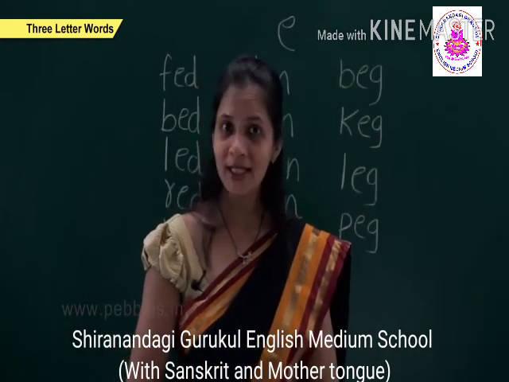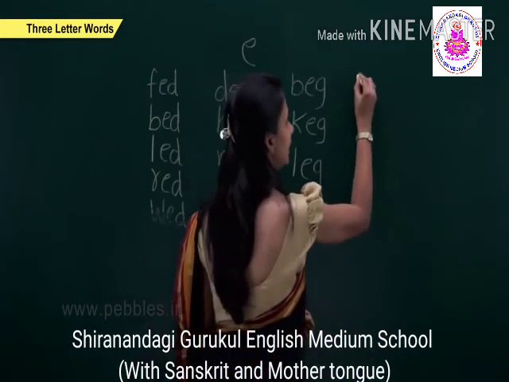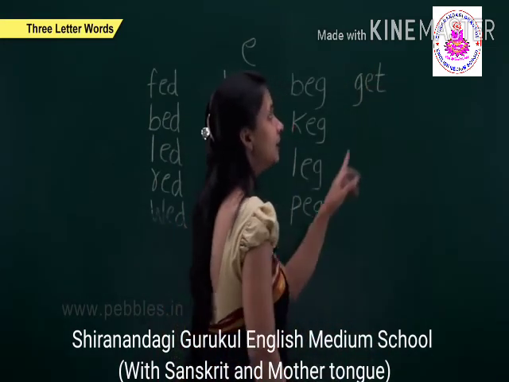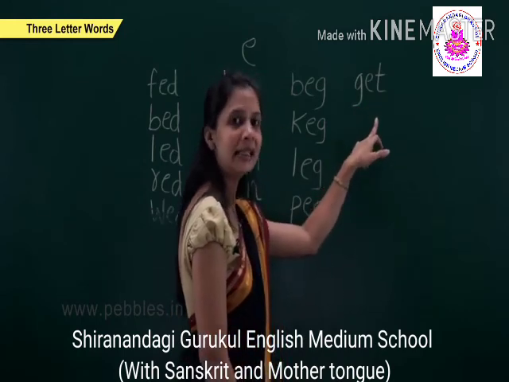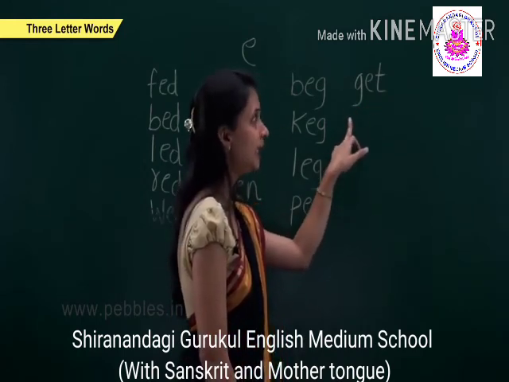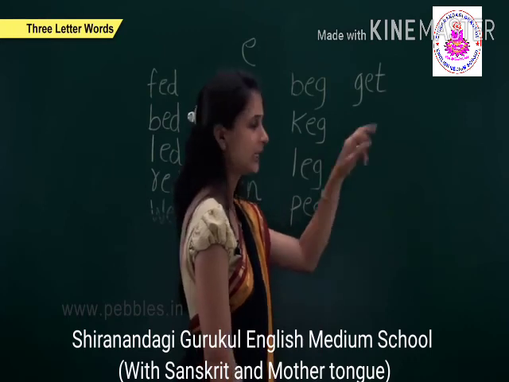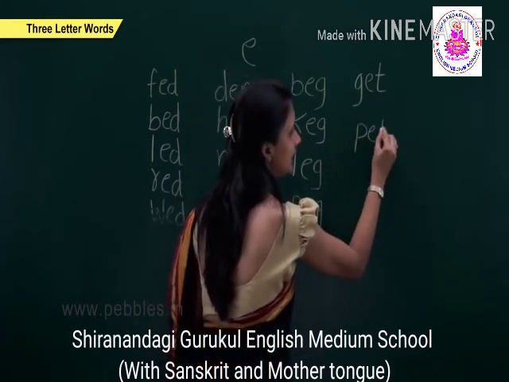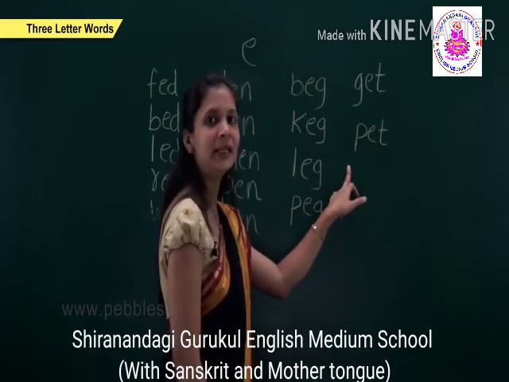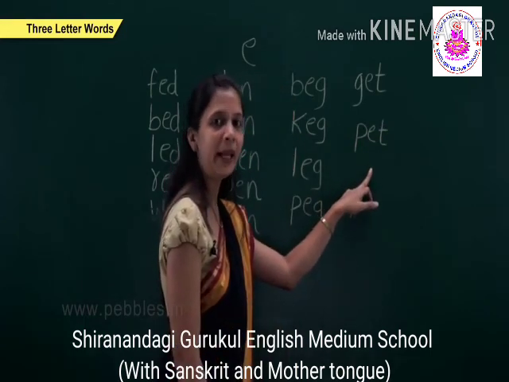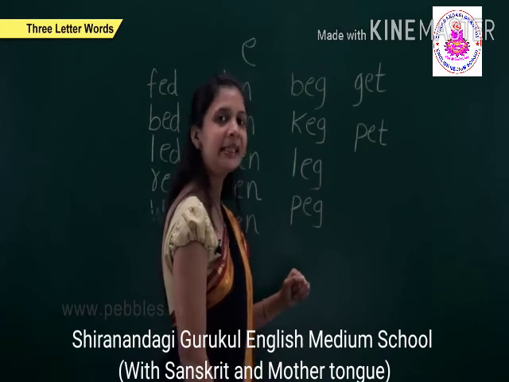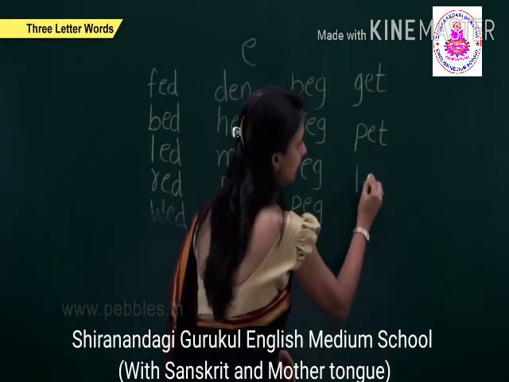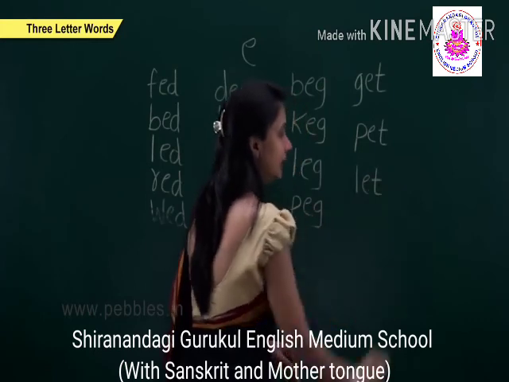Now a few more words. G, e, t, get. The next is P, e, t, pet. The next is L, e, t, let.